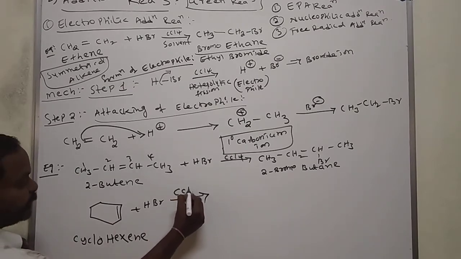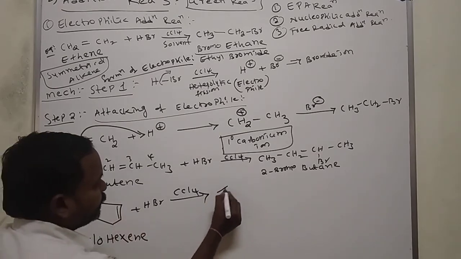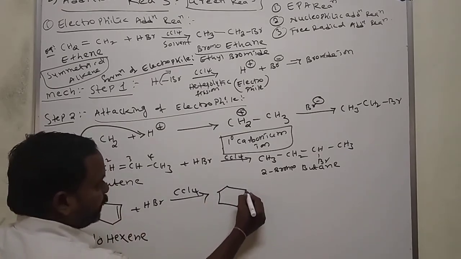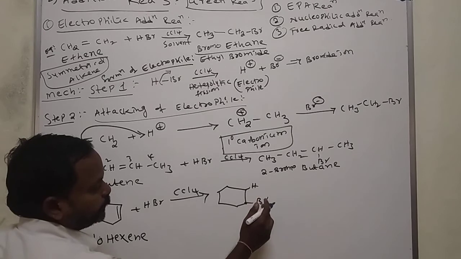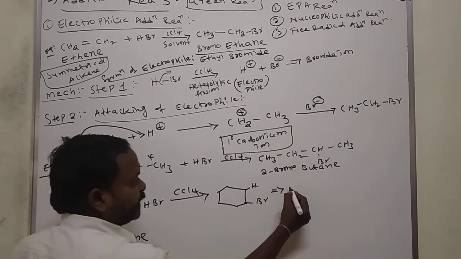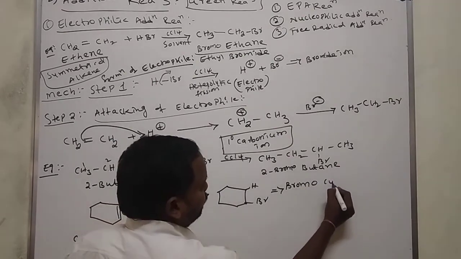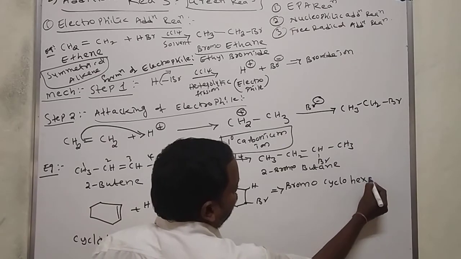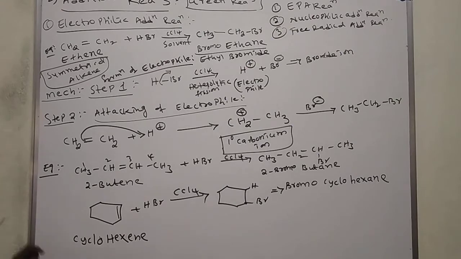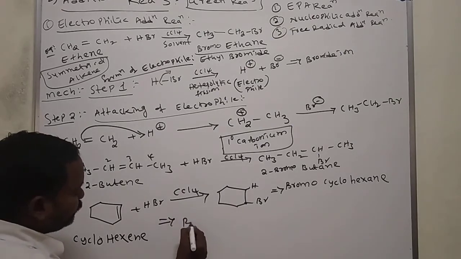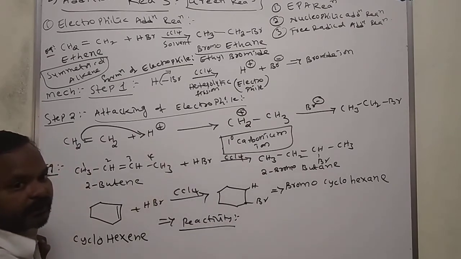Add HBr in the presence of carbon tetrachloride. Add anywhere. What will you get? For example, hydrogen added here, Br added here. What is the name of this molecule? Bromocyclohexane. Bromine is there, so bromo and cyclohexane. Bromocyclohexane.